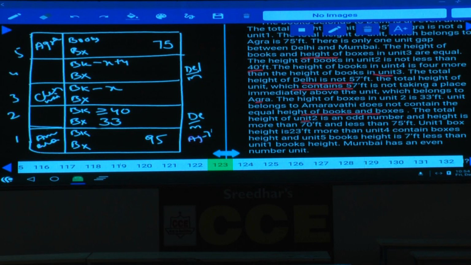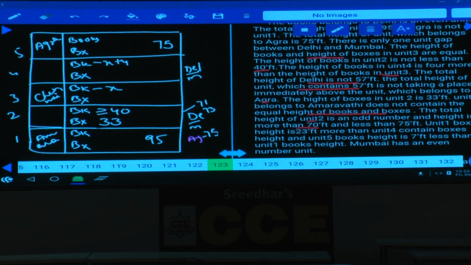Then next, the height is more than 70 feet and less than 75. Now the total height of the second one is more than 70 and lesser than 75, and it must be an odd number. As it is an odd number, more than 70, lesser than 75, it must be either 71 or 73, isn't it? Can this be 71? No. Why can it not be 71? Because the boxes are 33, then for 71 the books must be 38, which is not possible because it must be greater than or equal to 40. Hence it cannot be 71, it must be 73 only.